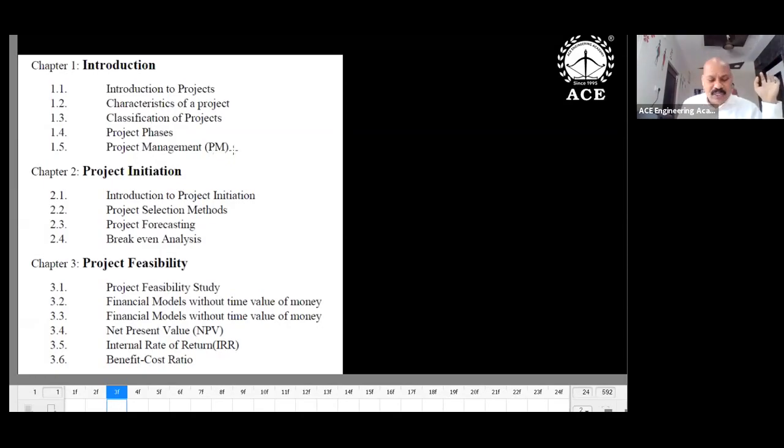So first chapter, without fail, you have to consider. And coming to chapter 2, in chapter 2, you can find some numericals. So luckily, we get numericals from this project management. So from where you will get numericals: break-even analysis. So this topic, you can concentrate. So you may expect numericals on this break-even analysis.